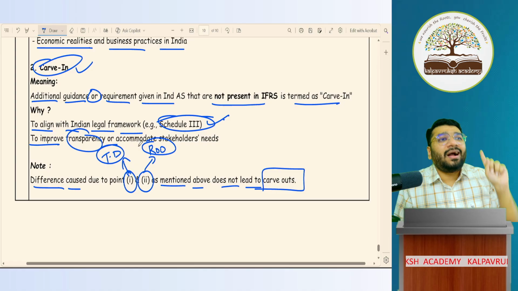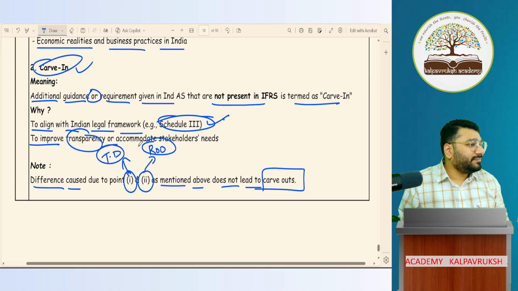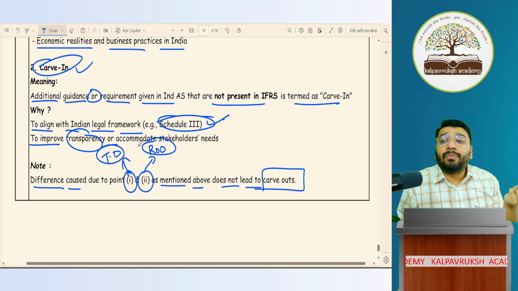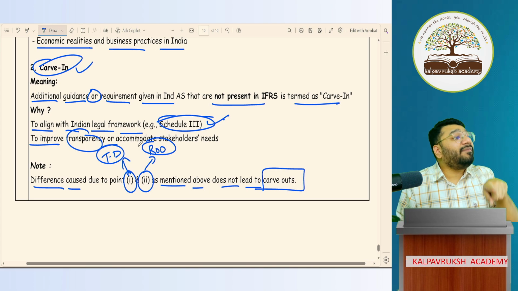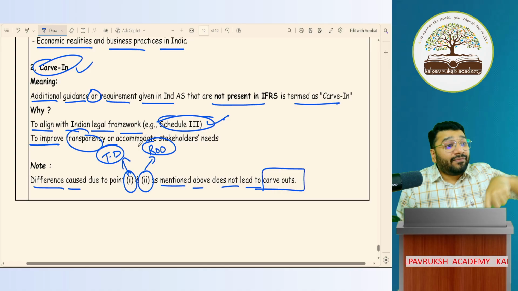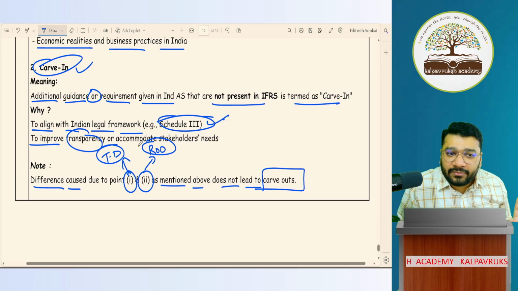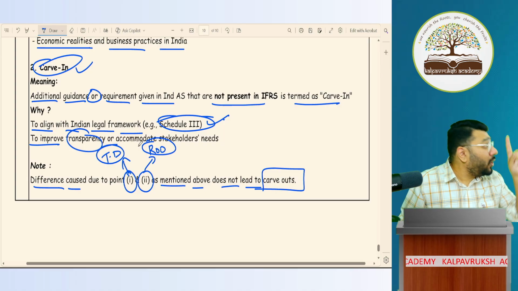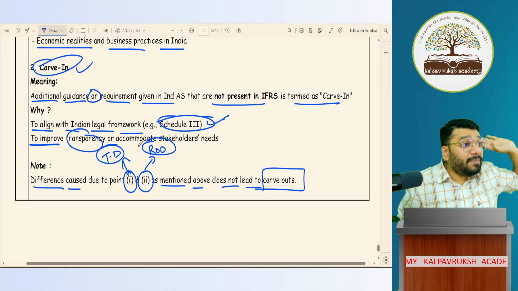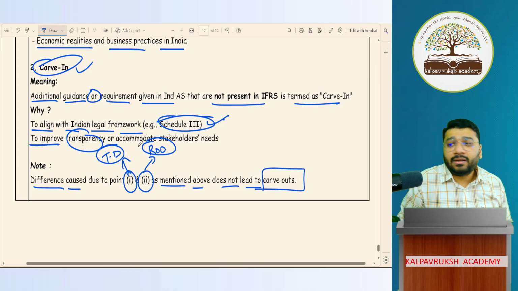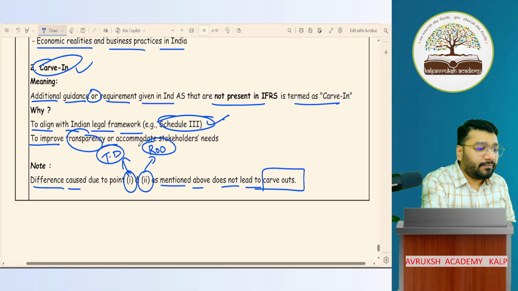So it is not carve out. It's not carve in. When do carve in and carve out come into the picture? When we are deviating from the IFRS principle or from the IFRS policy, then we say it is a carve in and carve out. Got it, not got it? This difference is very, very important, people. A lot of people get confused at this stage. People don't understand what is the true meaning of carve in and carve out.